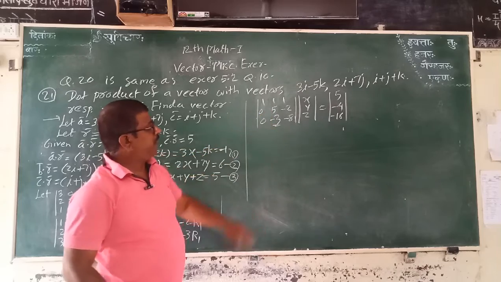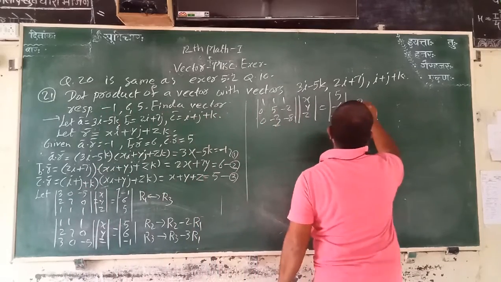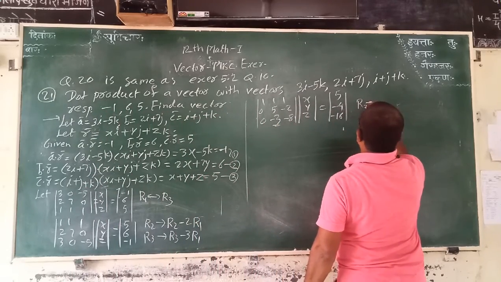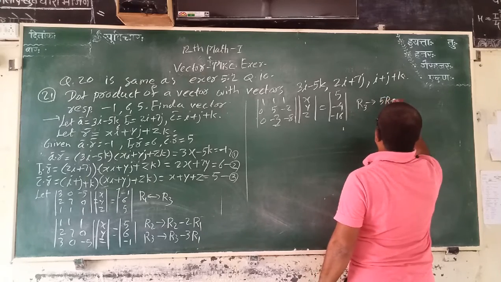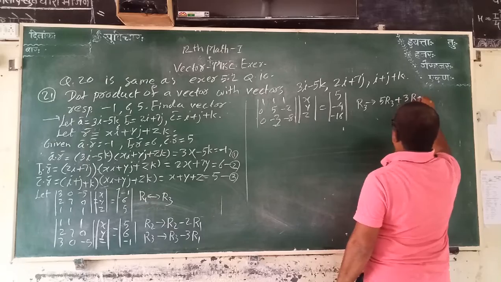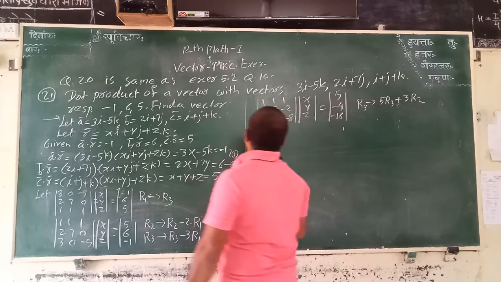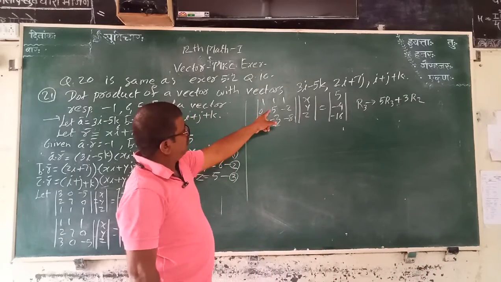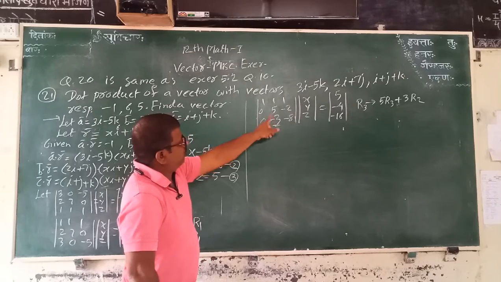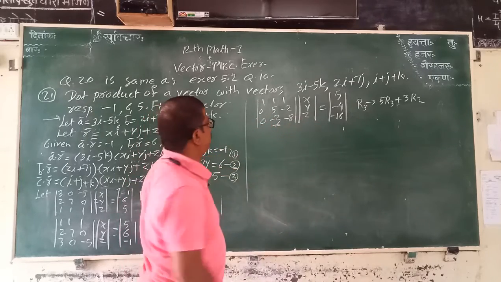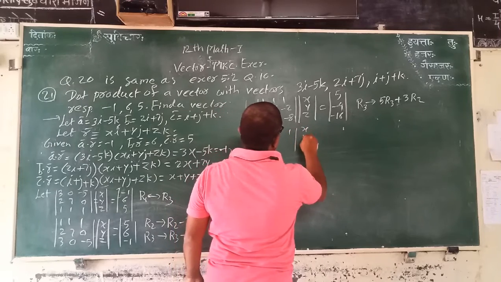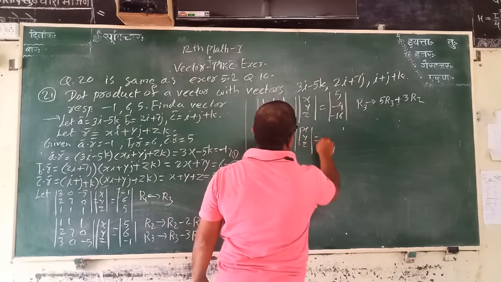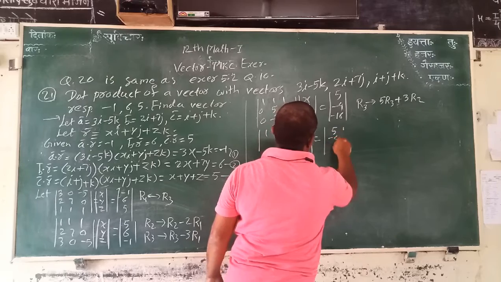Then we want to change this minus 3 into 0. Therefore, from R1 and R2, R3 changes: 5R3 plus 3R2. These operations will be taken. That is, here 15 minus 15, that is 0. R1 and R2 are as they are.